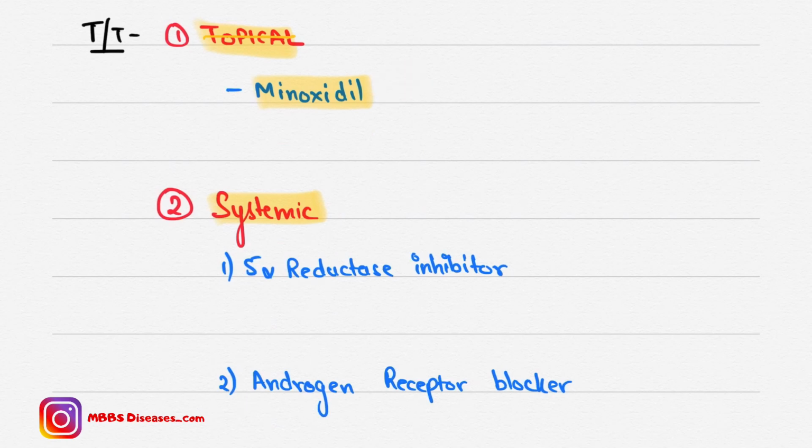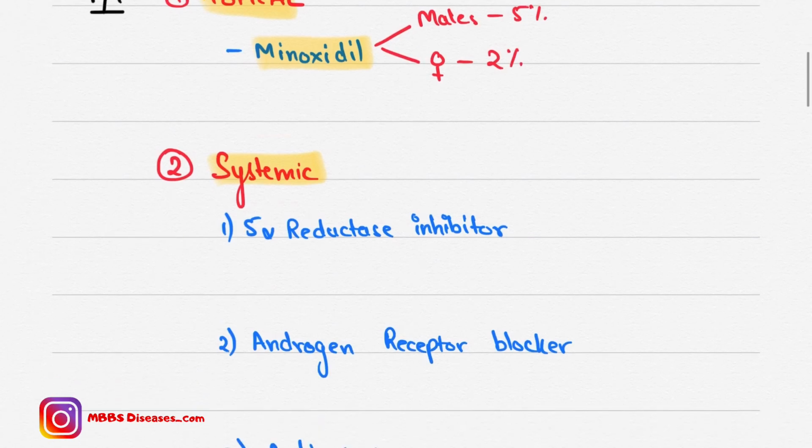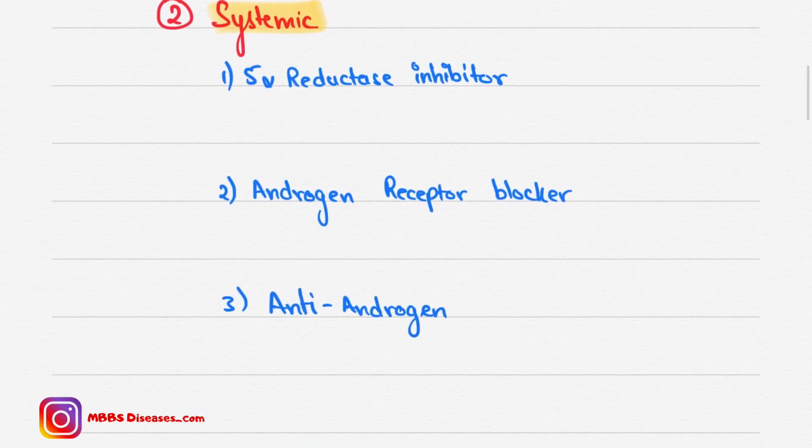In males we can give 5%, and in females we can give 2% minoxidil. Now coming to the systemic part, we have some drugs: 5-alpha reductase inhibitors, androgen receptor blockers, and anti-androgens.